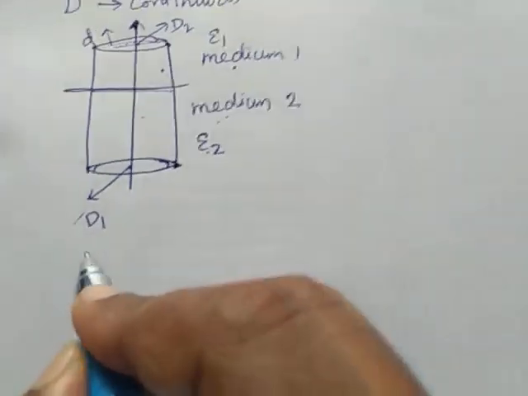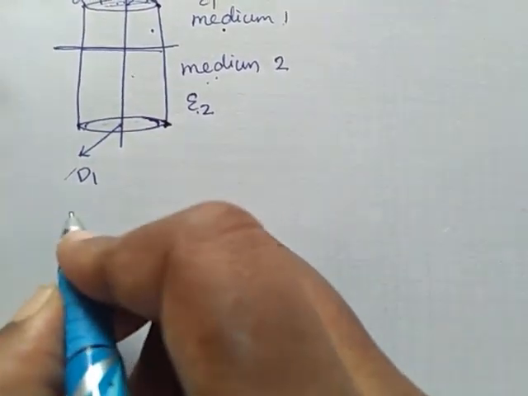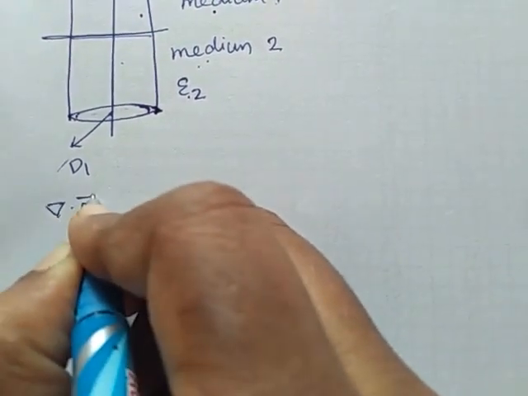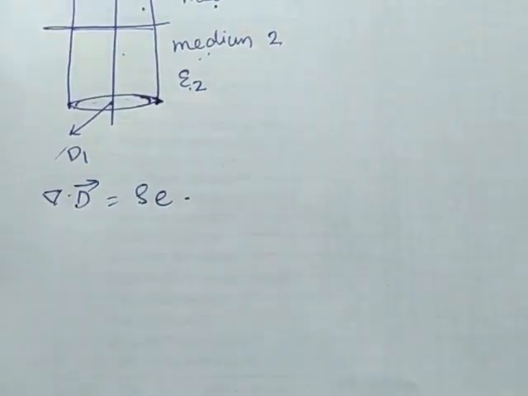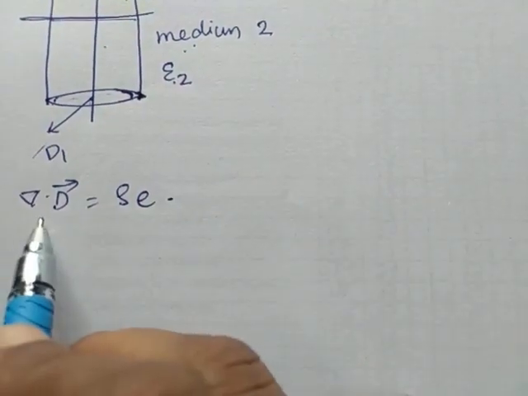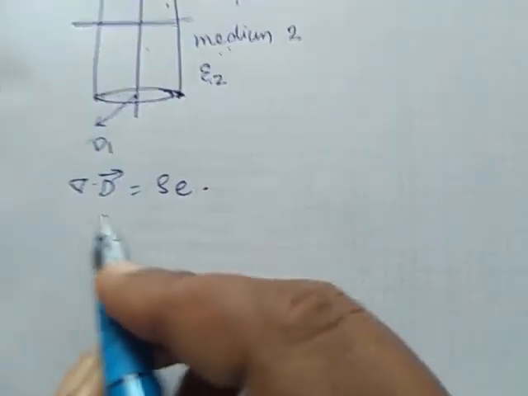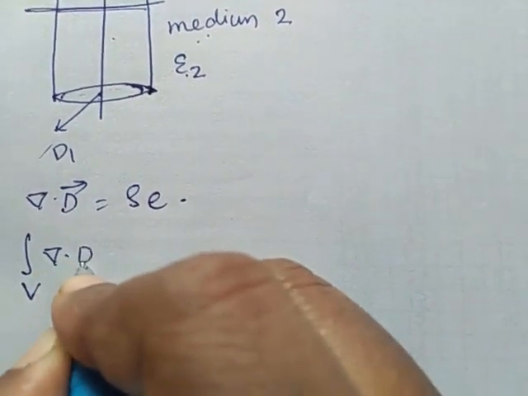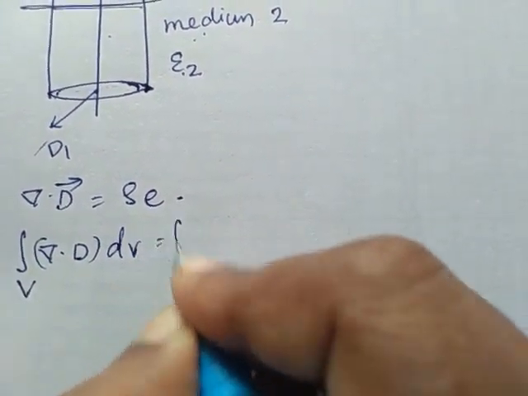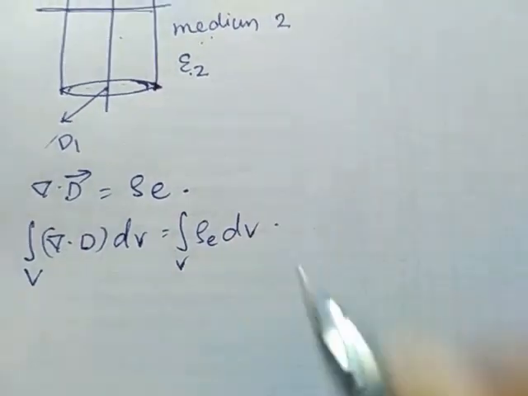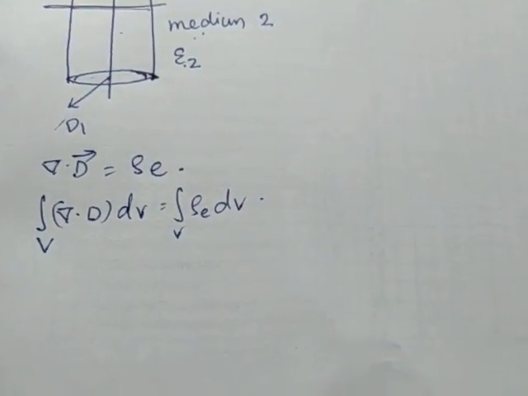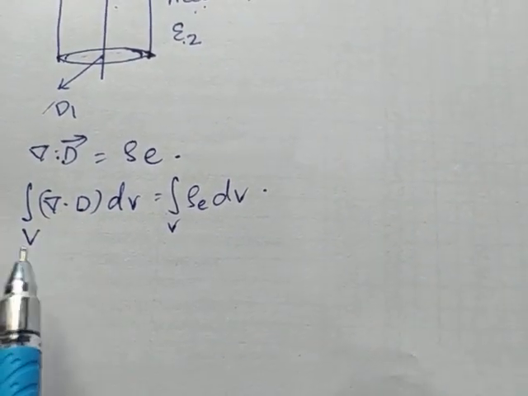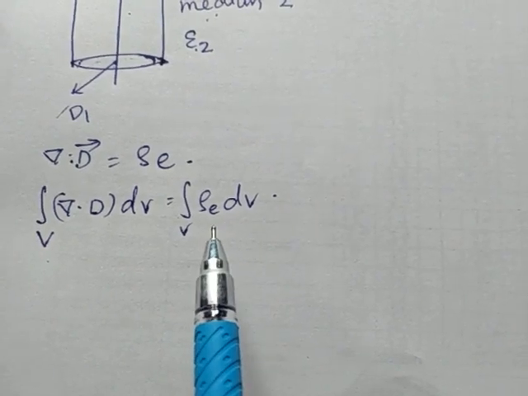So what is our relation for D? From Gauss law, we have del dot D is equal to rho E. For the total volume enclosed between the surface, we integrate over V on both sides: integral of del dot D dV equals the integral of rho E dV.